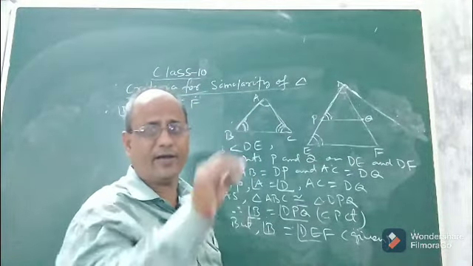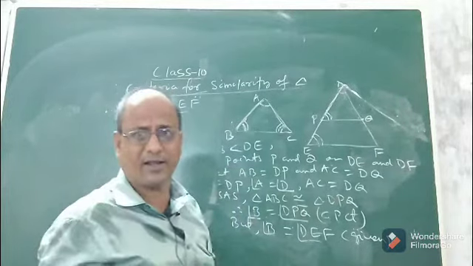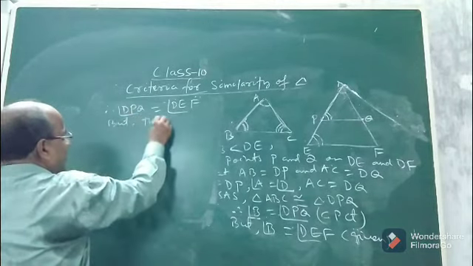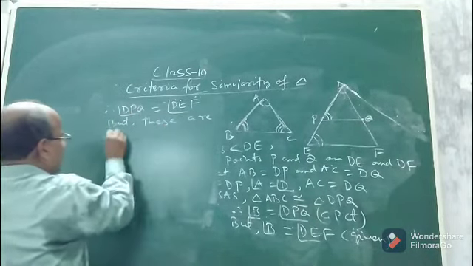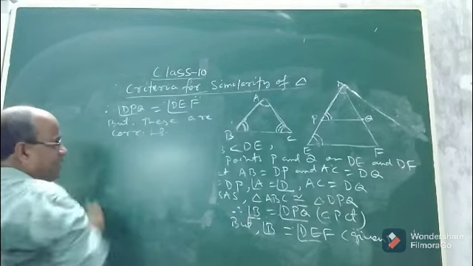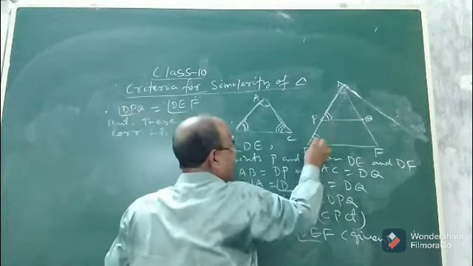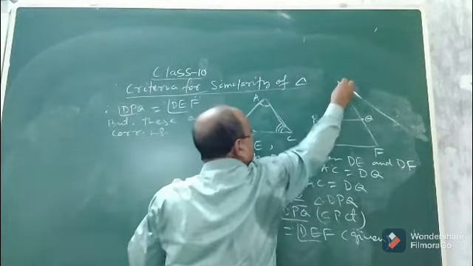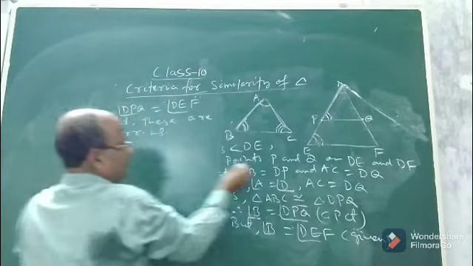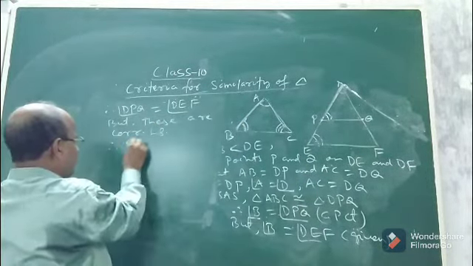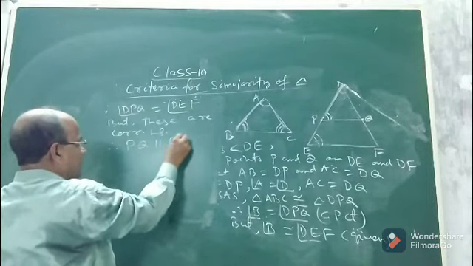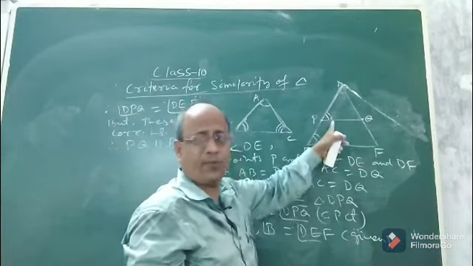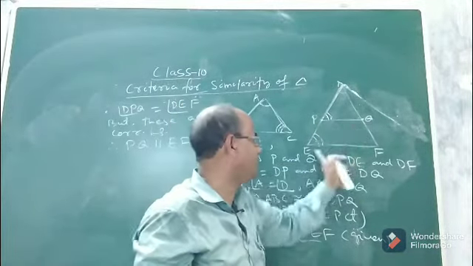Because we know when a pair of corresponding angles is equal, then the two lines are parallel. We have read it in class 8. So you see, these are corresponding angles with the transversal D. Therefore PQ will be parallel to EF. See children, we got this angle equal to this angle, but these two angles form a pair of corresponding angles. So no doubt PQ will be parallel to EF.